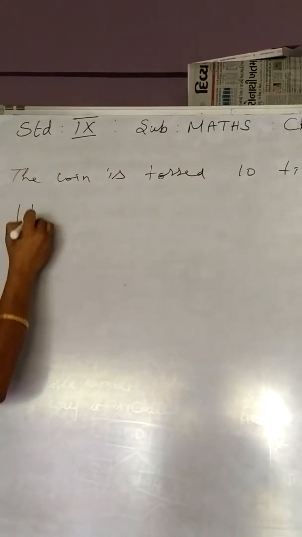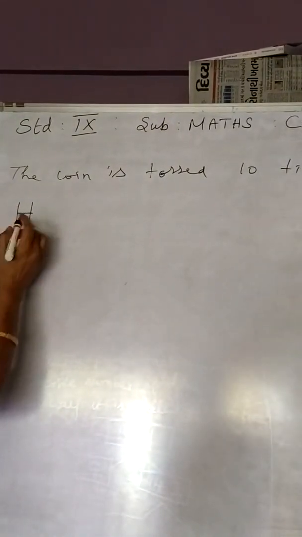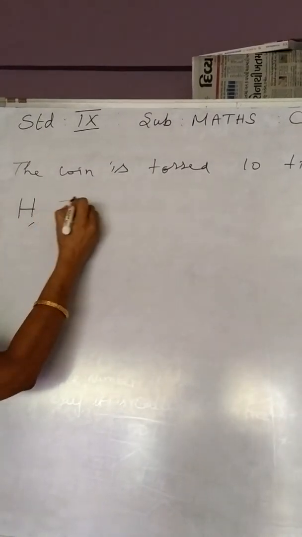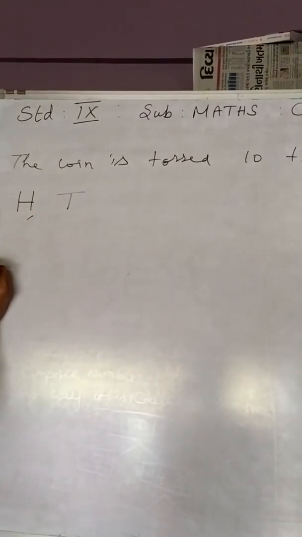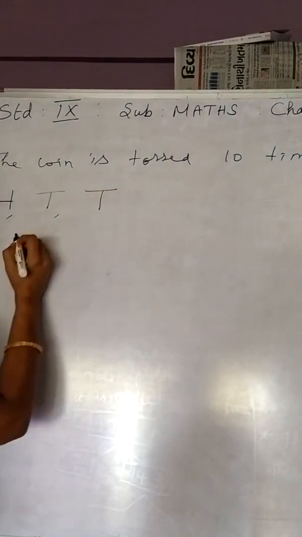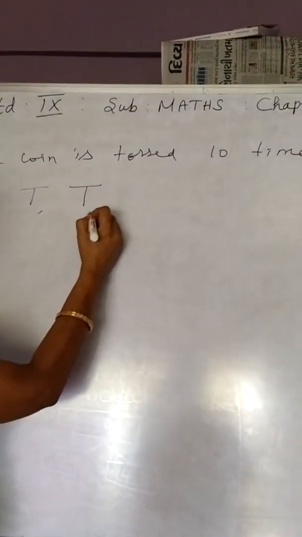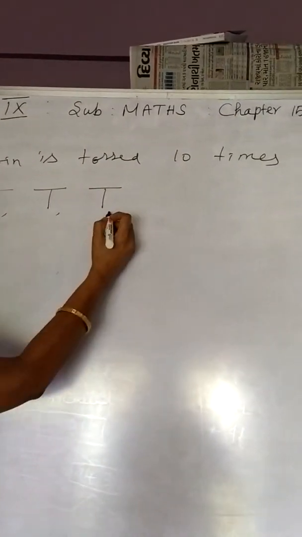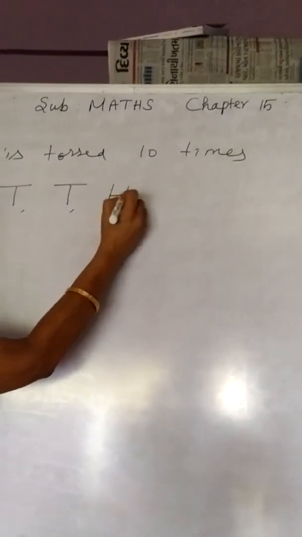So I toss a coin. Think that first we are getting a head. The same coin is tossed a second time. Say we are getting tail. Third time I am tossing the coin, say I am getting tail. Fourth time also tail. Fifth time head appears.